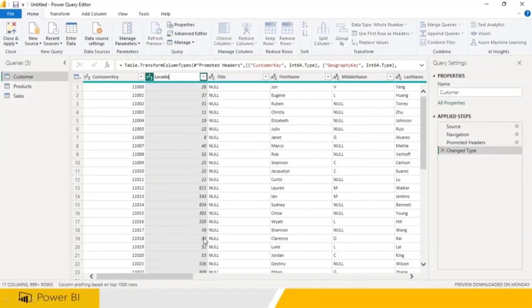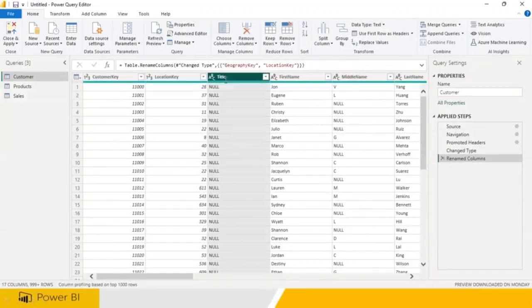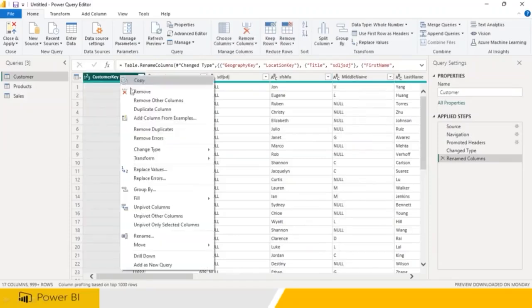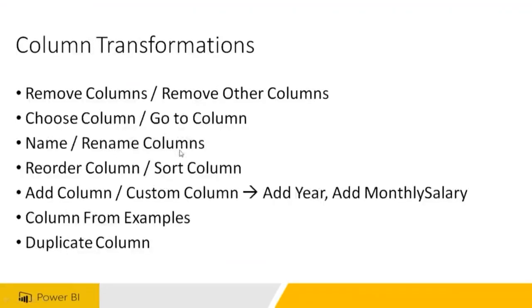I wanted to write a column name like that. Or you double click on this, give the new name. Double click on this or right click on this, you can say rename. Right? So that is what is called rename column.